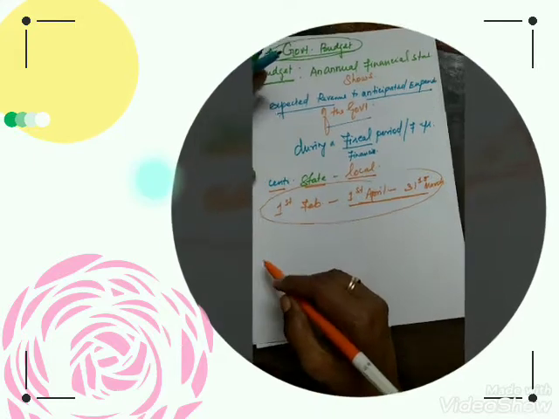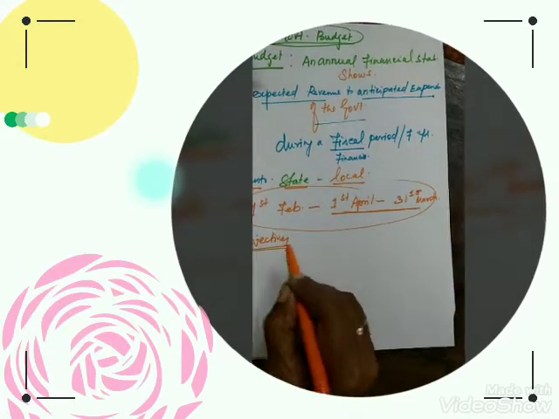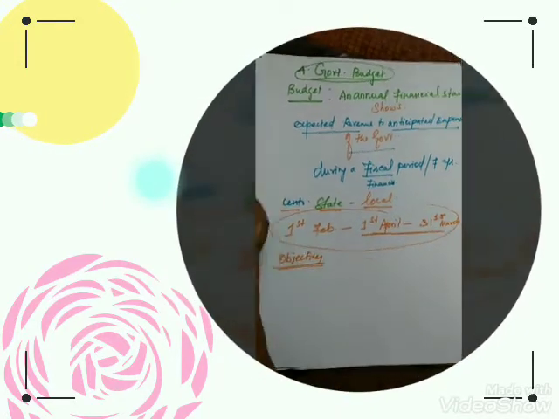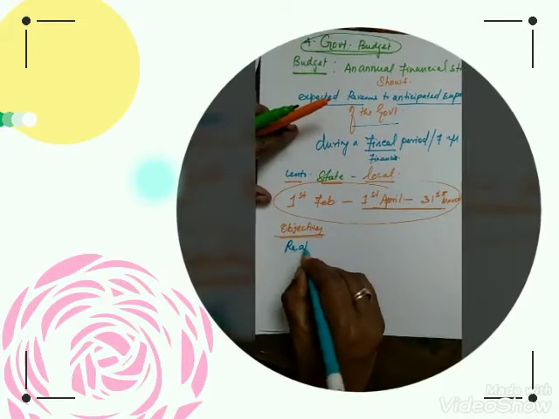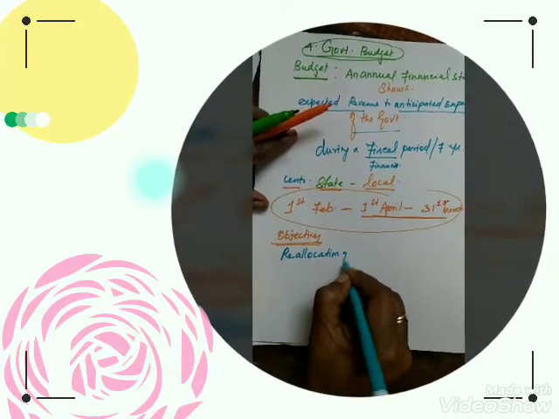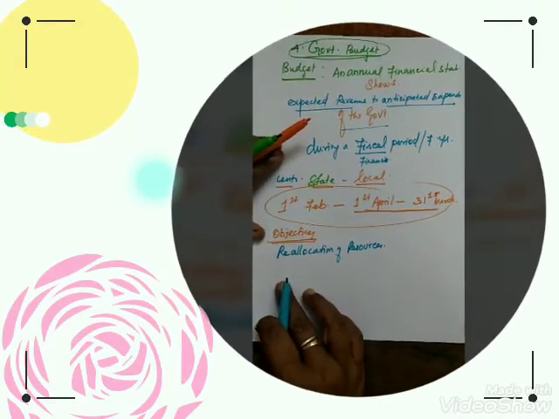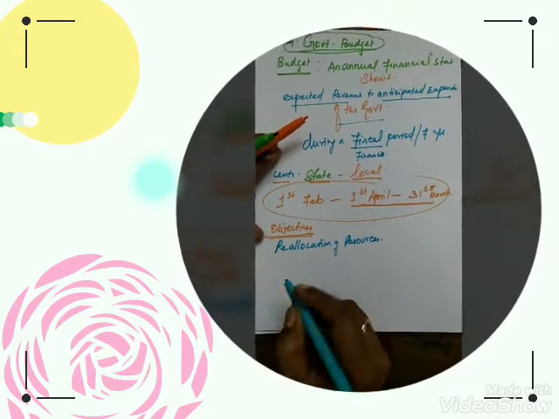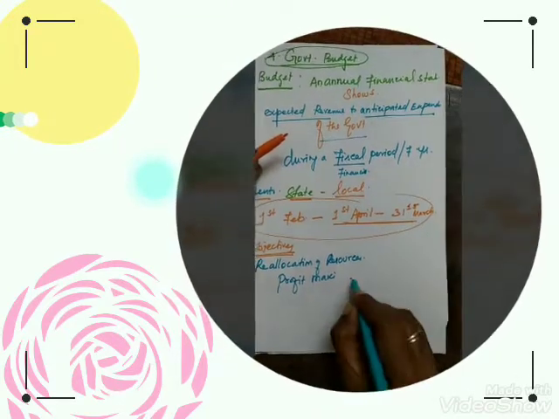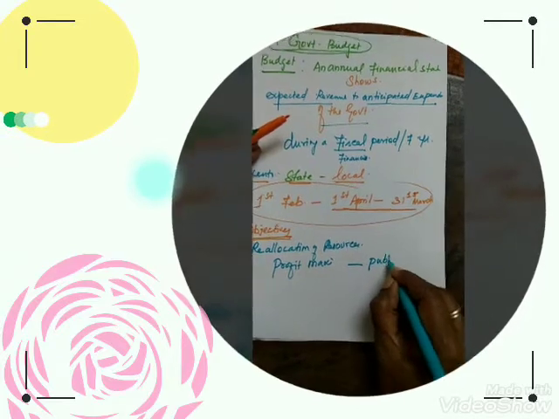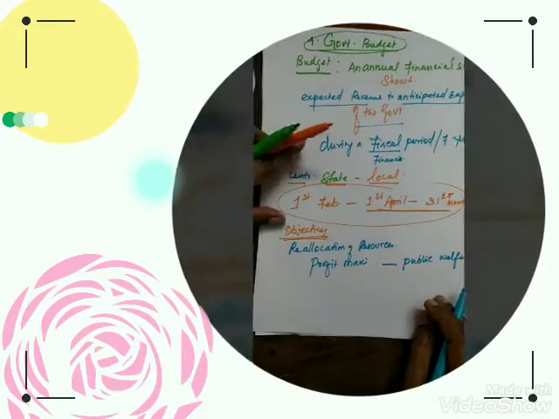So this is coming under the budget. Okay. The next one is the objectives of the budget. It's very important. So first one is the reallocation of resources. What is the first objective? Reallocation of resources. So what will be coming under the reallocation of the resources? See, the main motive of the government is to earn profit, and at the same time they have to consider the public welfare. Public welfare means the poor people's welfare is very important.